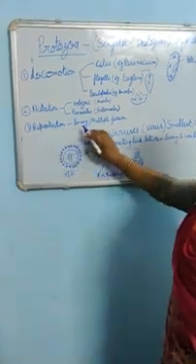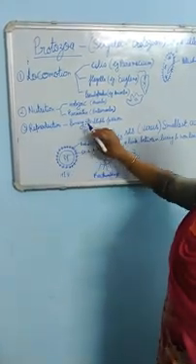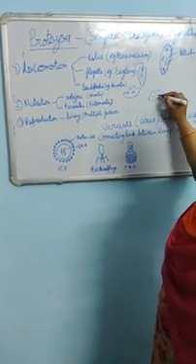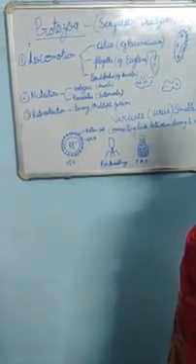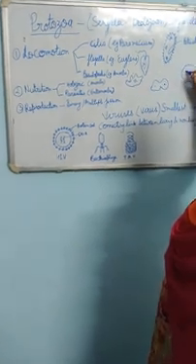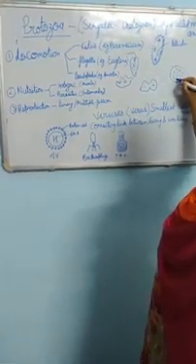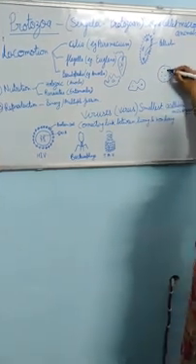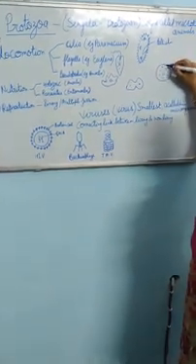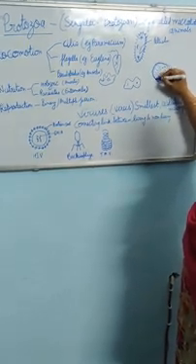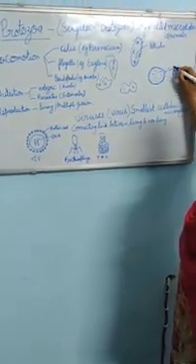Mode of reproduction is binary fission or multiple fission. The body may be divided into two, like in amoeba, or it may be divided into many parts. Many small cells are formed inside the single cell, and around this cell a hard protecting layer is present. That protecting layer is known as cyst.